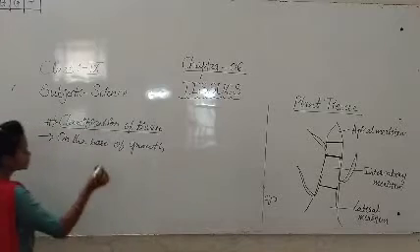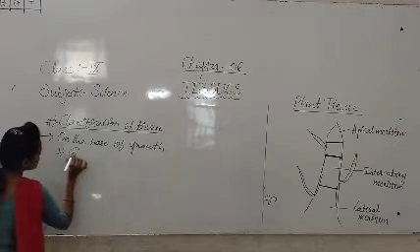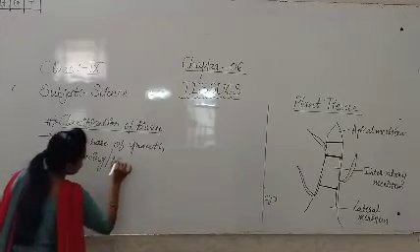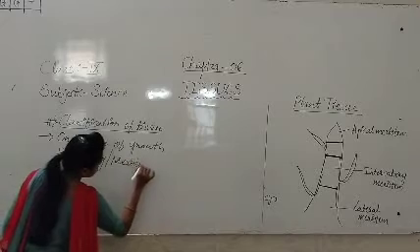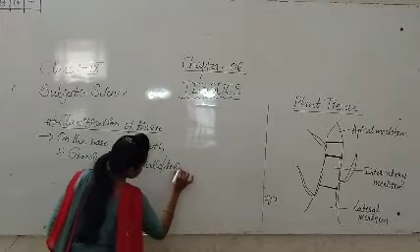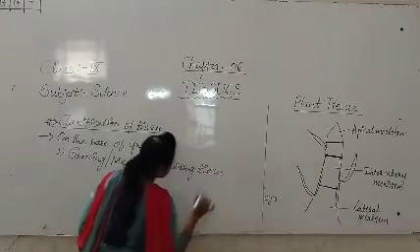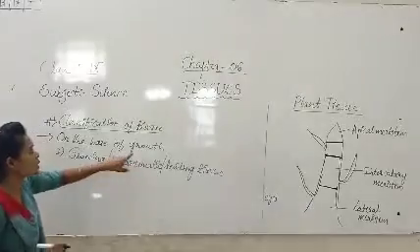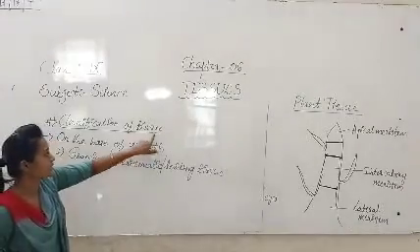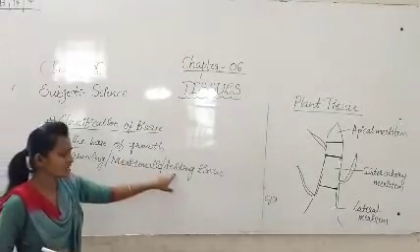On the basis of growth, tissue will be classified, first, as growing or meristematic, or we can say dividing tissue, because we are classifying tissues only on the basis of division and growth. The first one is the growing or meristematic or dividing tissue.